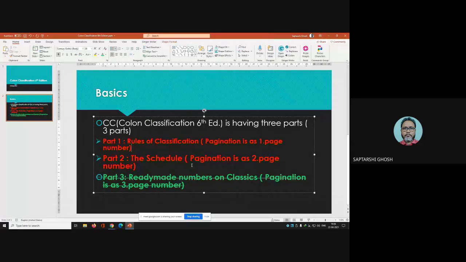So in colon classification, you have to start with part 2 and then you have to go to part 1.